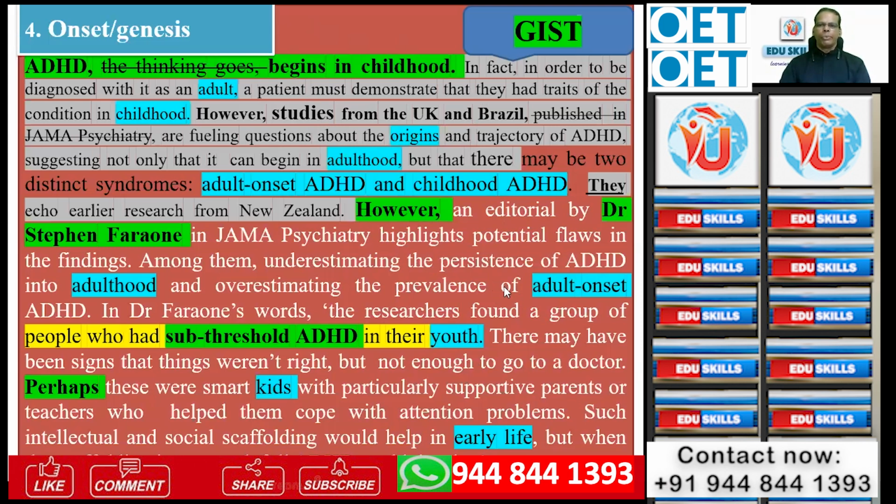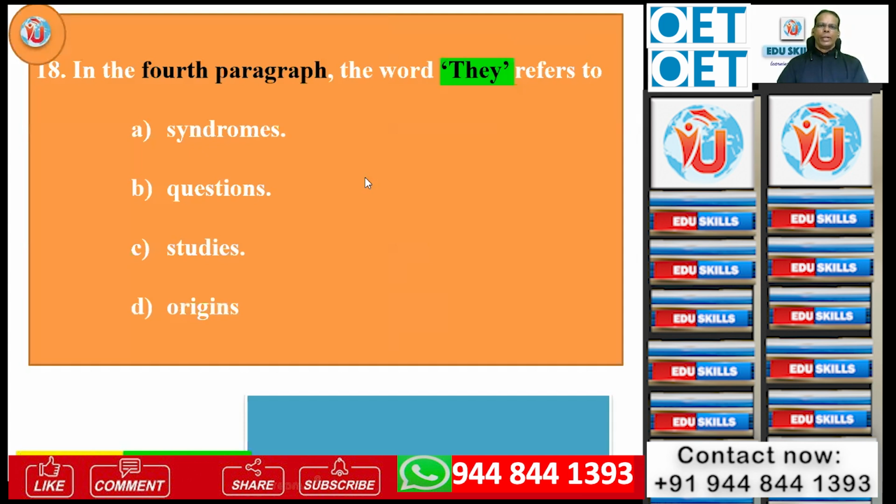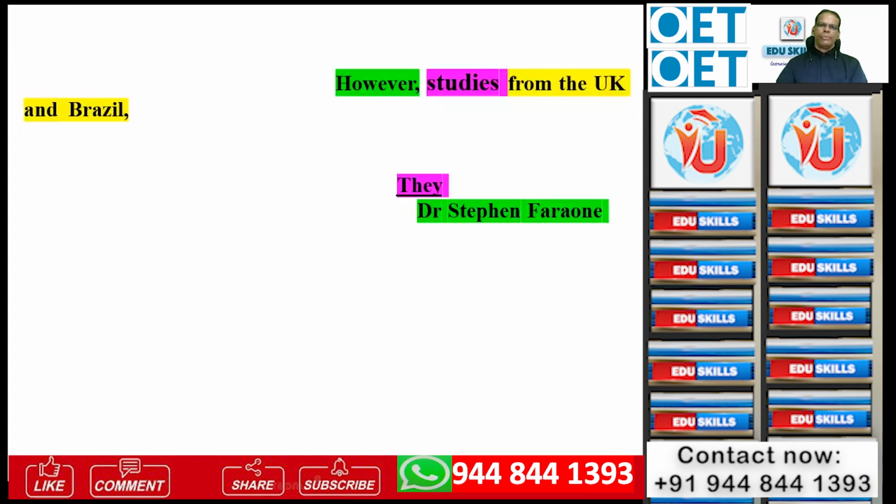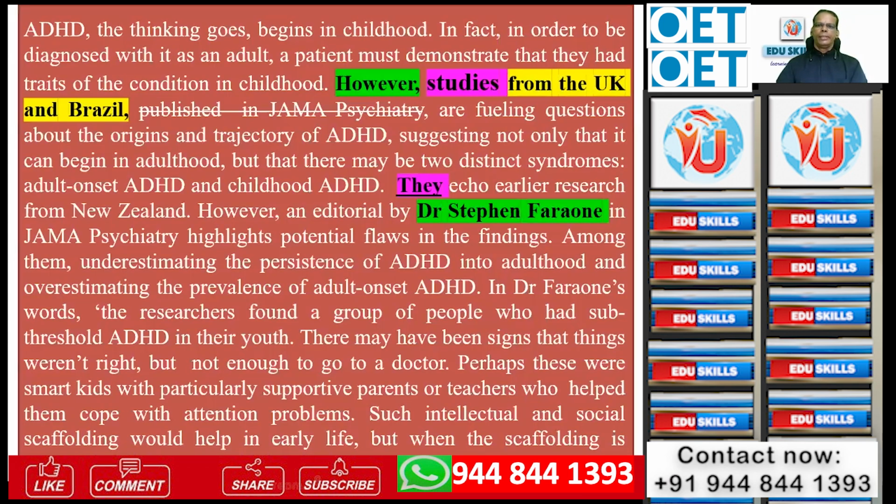There are two questions, I believe, from this particular paragraph. The 18th one, in the fourth paragraph. See again, I said you should number the paragraphs so that you immediately jump into the fourth paragraph. The word they refer to. These are called referent questions or lexical questions. So what does the word they refer to? Okay, this particular word, they.